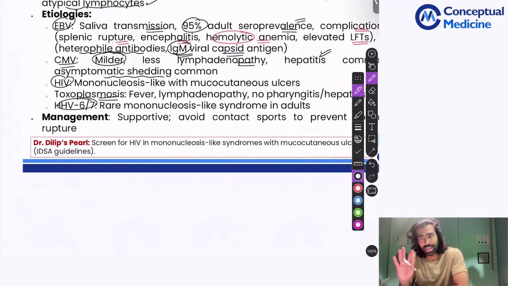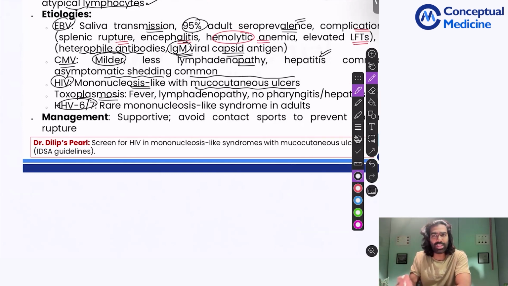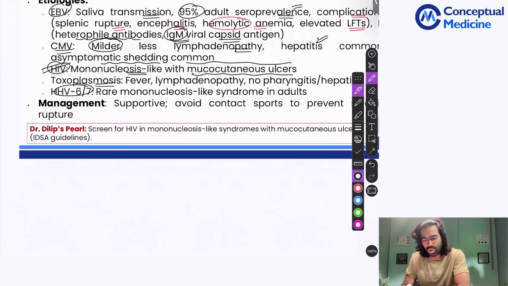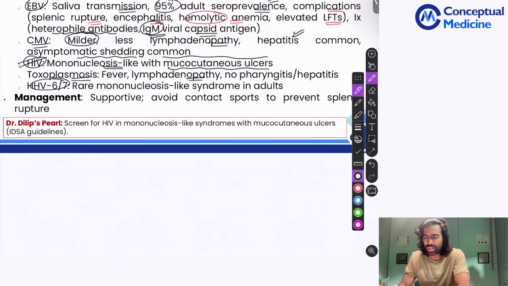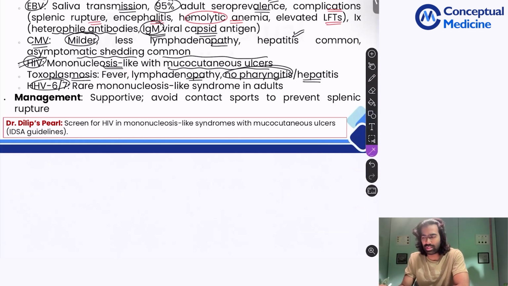And HIV, a very important cause, can produce a mononucleosis-like syndrome with mucocutaneous ulcers. That's why I told you, whenever somebody comes with a mononucleosis-like syndrome, atypical lymphocytes, lymphadenopathy, and ulcers, especially in the mouth, it's very, very important. HIV is such an important thing here. Toxoplasmosis is also going to present with fever and lymphadenopathy. Usually toxoplasma does not cause pharyngitis or hepatitis; mostly they tend to come with fever and lymphadenopathy, that's it.